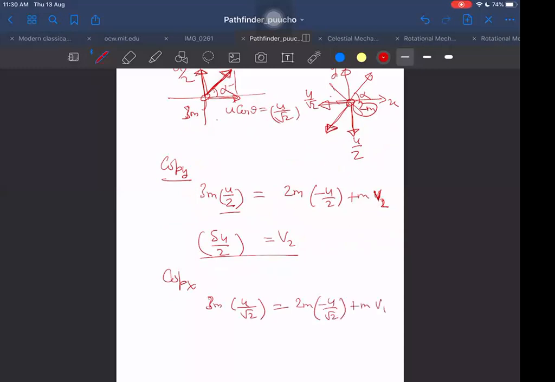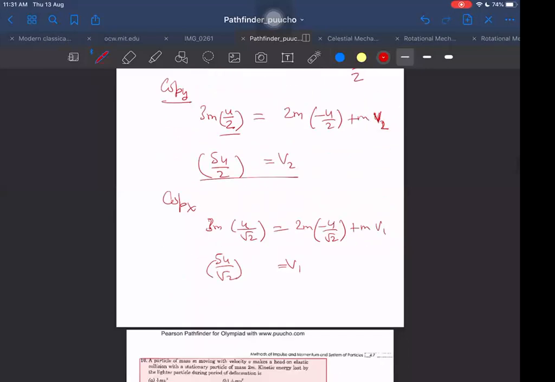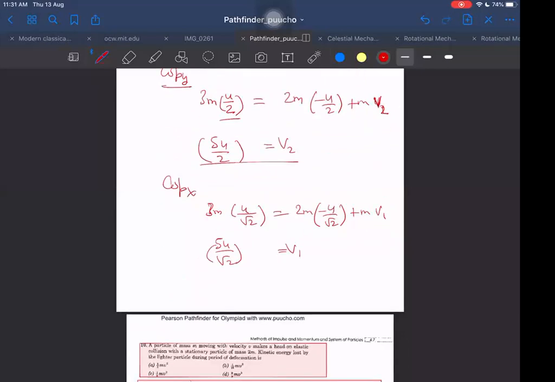Plus m. M will again have, let us say, v1 along x. So what do we get for v1? We get 5u by root 2. This we are getting. So after getting these two, what next?